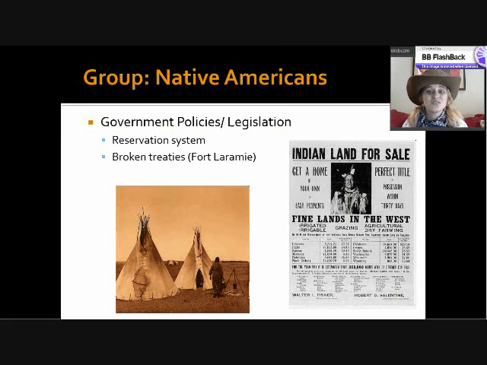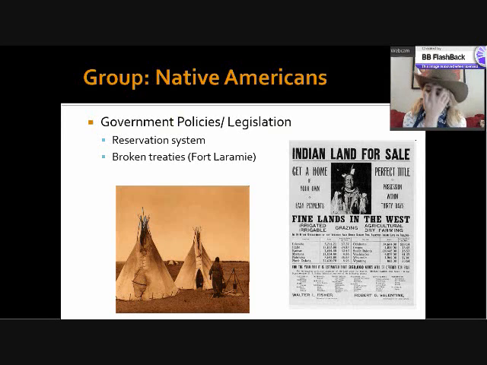Instead, what they do is start land grabbing. You can see this is a poster over here saying that the Indian land is for sale, come buy your farm. So that it's land that they've taken, the Indians have been promised, and they're now selling it to white settlers as they're moving out west. And it becomes a major issue, and it really impacts the way of life.